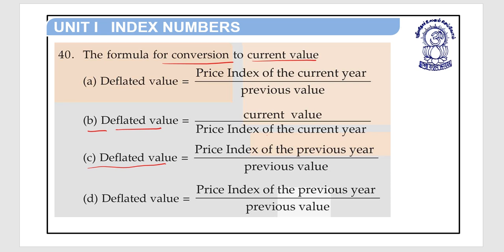Option C, deflated value is equal to price index of the previous year upon previous value. Option D, deflated value is equal to price index of the previous year divided by previous value. So here deflated value is equal to current value upon price index of the current year. So option B is the right answer for question number 40.